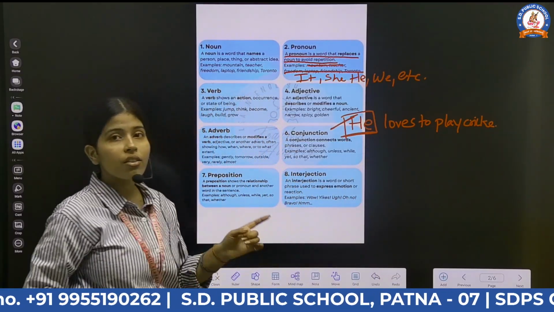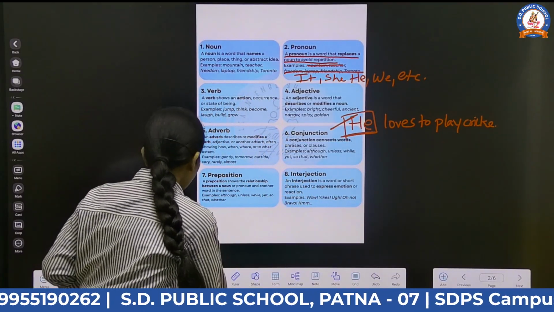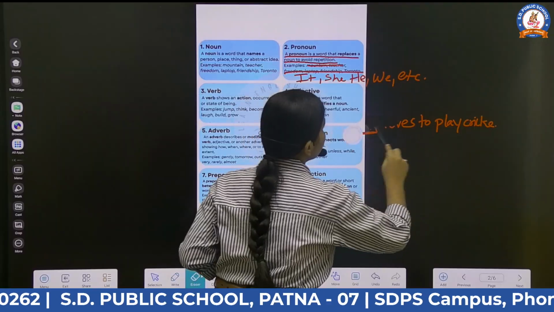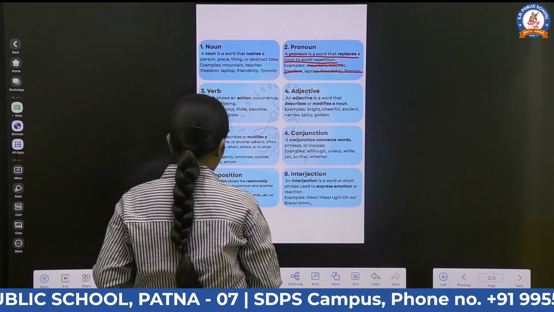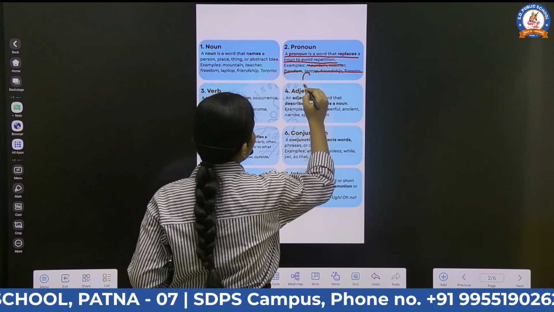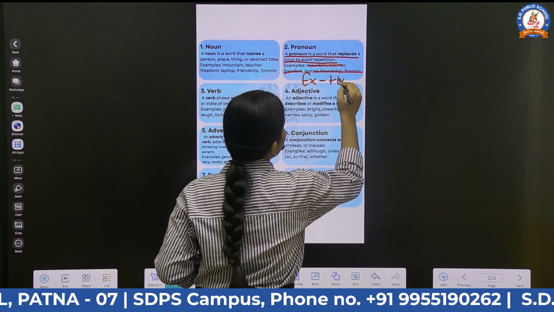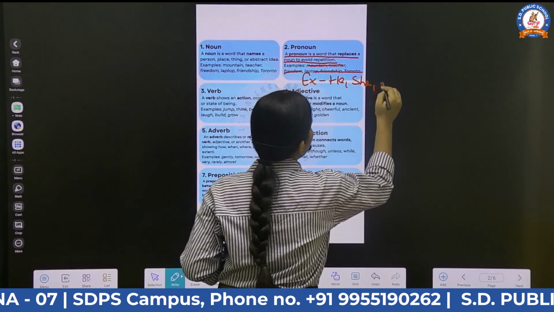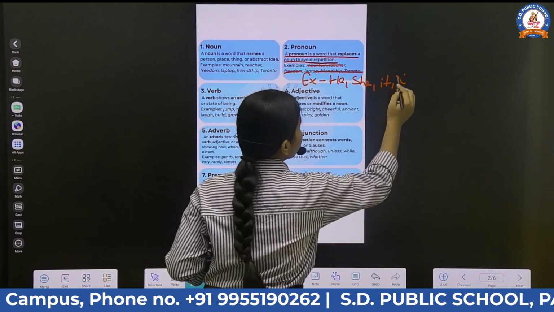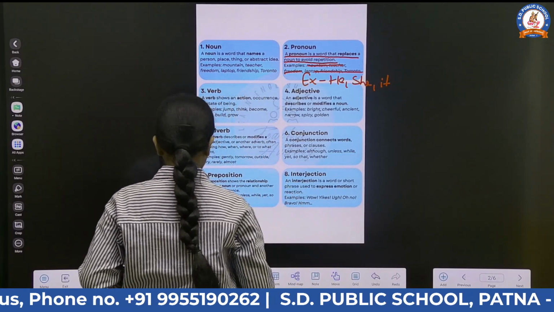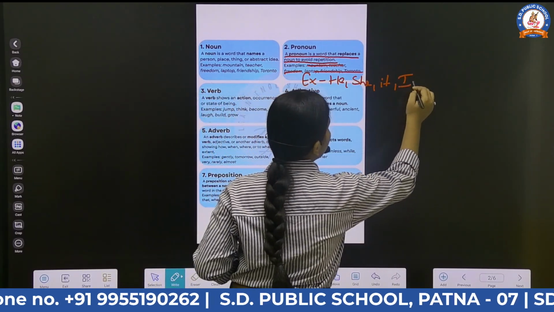So these are the words which come in the place of a noun and avoid repetition. Here you can write the examples: he, she, it, I, etc.